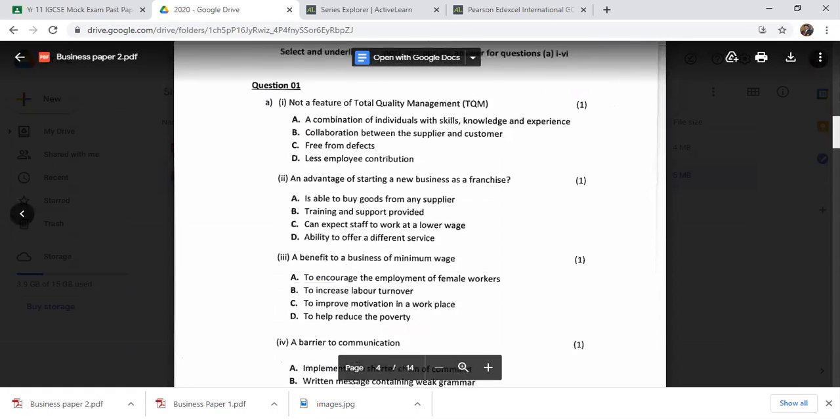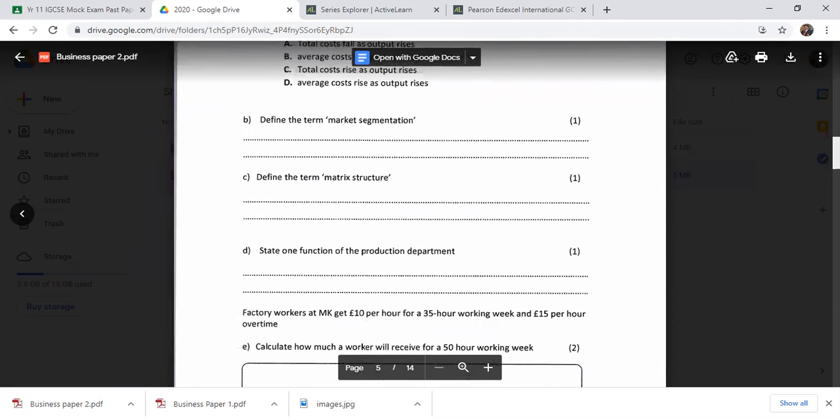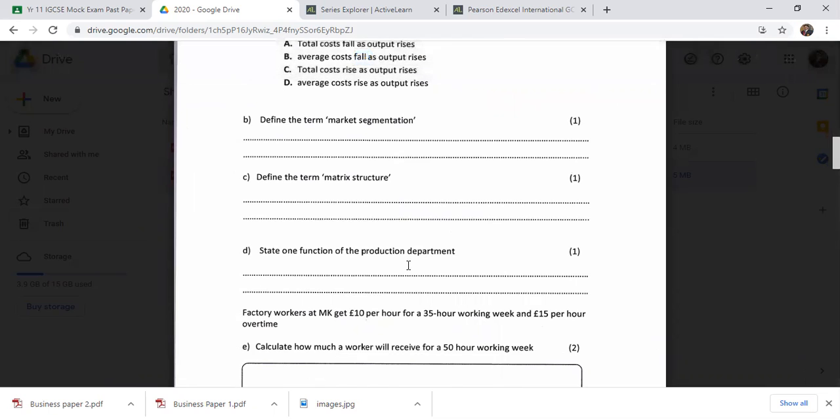Get some idea. The question they're asking is: state 1 function of the production department. So what does the production department do? Normally the department functions are like quality control, inventory control. You can see there are so many things: production planning, material handling systems, quality checkups, quality assurance. There are so many functions you can write, but you have to apply them to the case study.